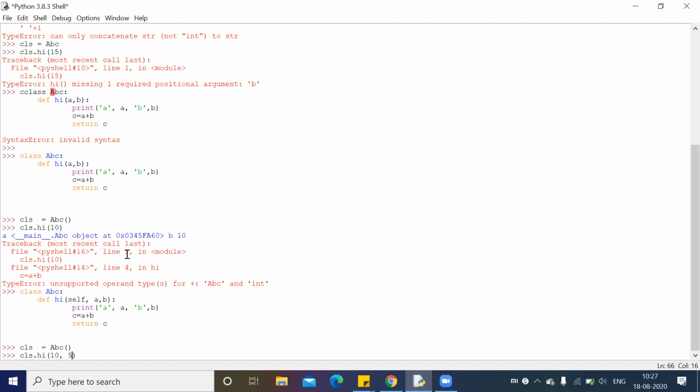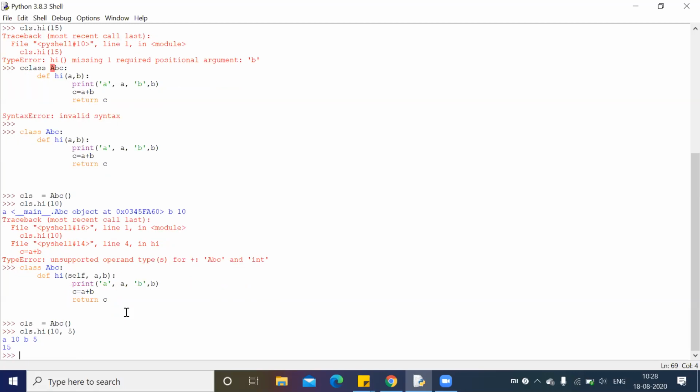Error, because the first one, we don't have any self passed. Python will pass the class properties. Python will take care of it. We don't need to worry about that. Why are you bothering about it? Self will be taken care of by Python. We don't need to pass anything. You said A will receive 10, B will receive 5. Then it moved inside, right? Then what happened? Okay, it will return 15. Got it? Now you understand?